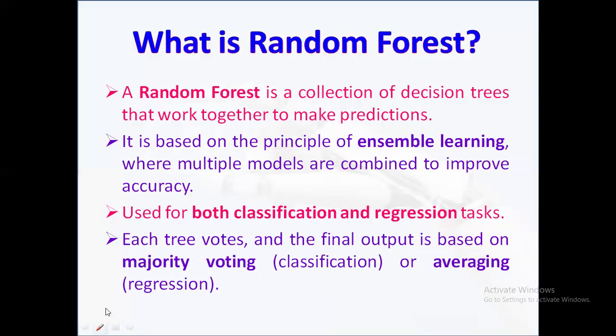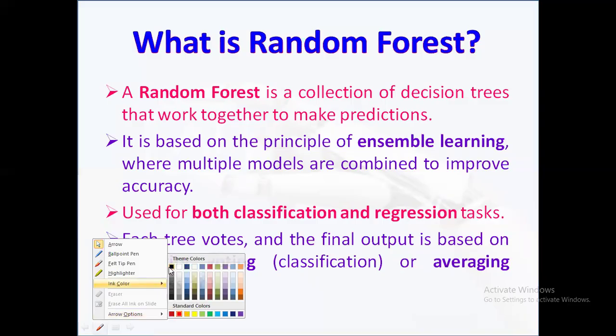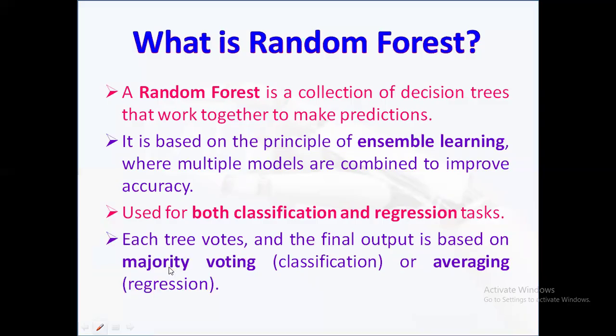So we'll see one by one. It operates under the ensemble learning concept, where many weak learners, that is individual decision trees, are combined to form strong learners. The algorithm is applicable to both classification tasks and regression tasks.